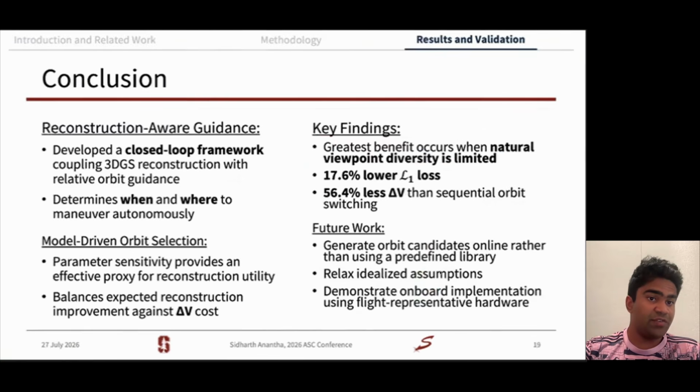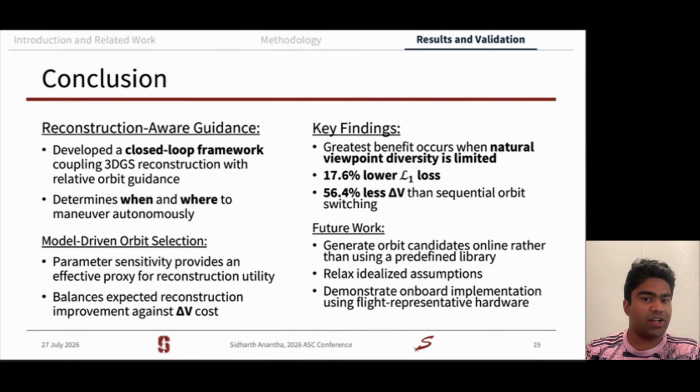In conclusion, we've developed a closed-loop framework coupling 3D GS reconstruction and relative orbital guidance. We are determining both when and where to maneuver and doing this autonomously by using parameter sensitivity metrics and training evaluation metrics that are baked into our model. Our key findings show that the greatest benefit occurs when natural viewpoint diversity is limited. We can get 17% lower L1 loss at 56% of the delta V cost.